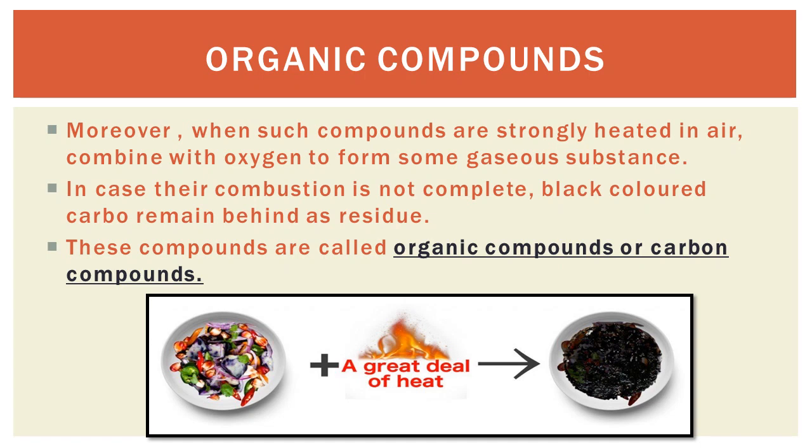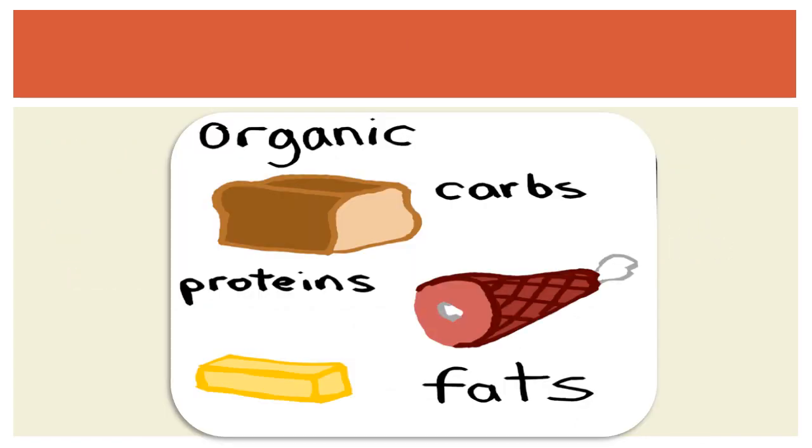So students, what is an organic compound? The compounds which on heating leave some residue or blackish colored particles or powder are called carbon compounds, as the blackish residue contains carbon. So these are called organic compounds or carbon compounds. For example, materials like carbohydrates, proteins, and hydrocarbons, for example petrol and cooking gas, are made of organic compounds, and these organic compounds are present in our body, which we take in with the food.